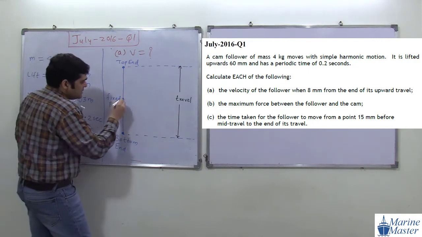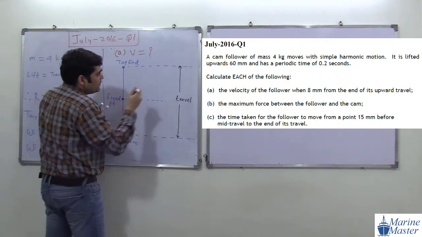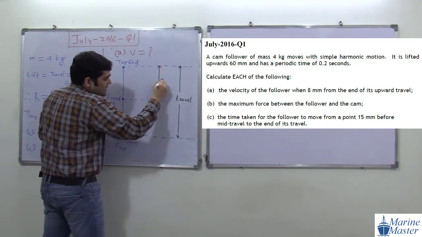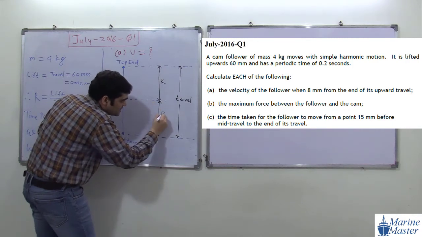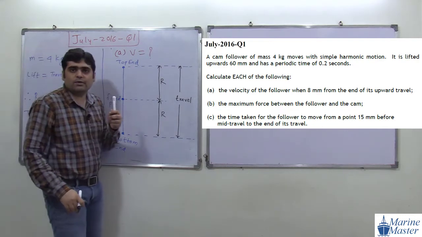Then what will be the distance of the fixed point? We will say this distance is r, and this distance is also r. r stands for the amplitude of oscillation. Its value is 30 mm, 0.03 meter. Then the next point will be what?